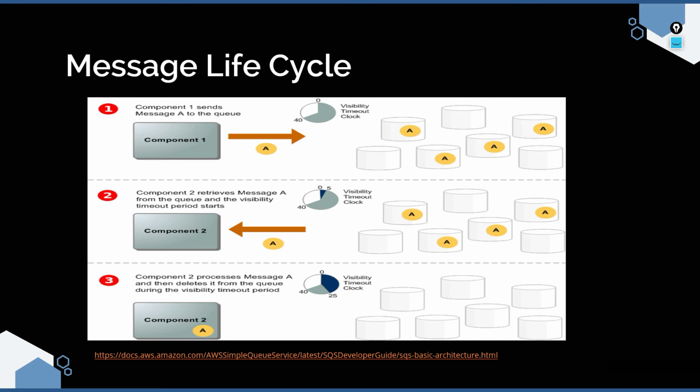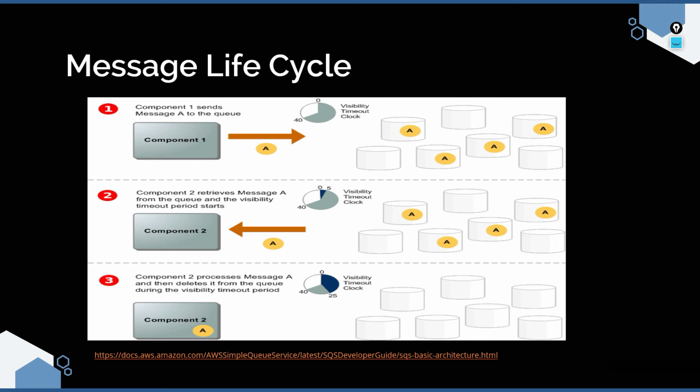Now there is something called the visibility timeout check. We will see that in detail, but you can just imagine the visibility timeout check is the time within which the consumer has to process the message. Now component 2 is the consumer who is listening to this queue and starts receiving message A from the queue. The moment component 2 receives the message from the queue, the timer starts ticking.